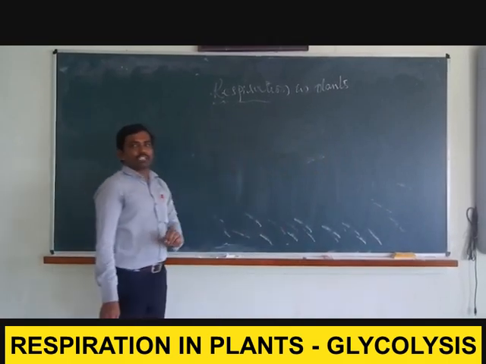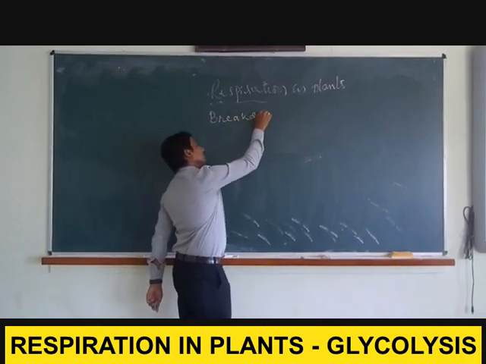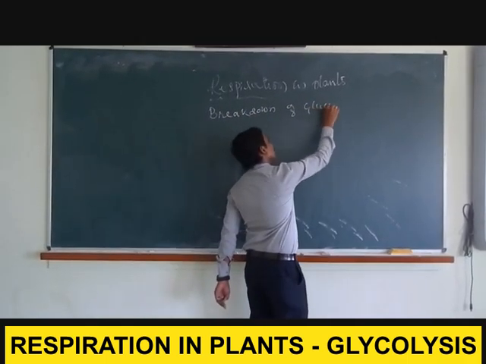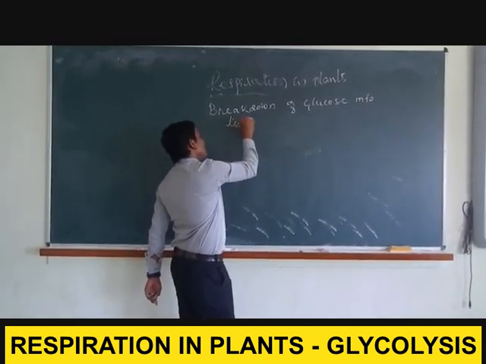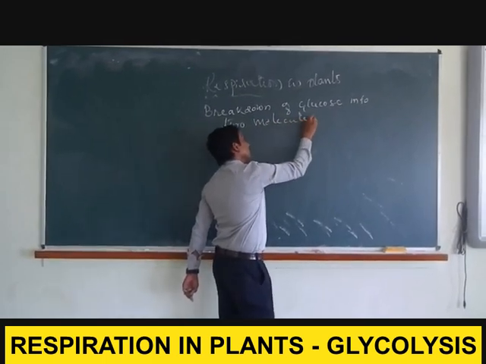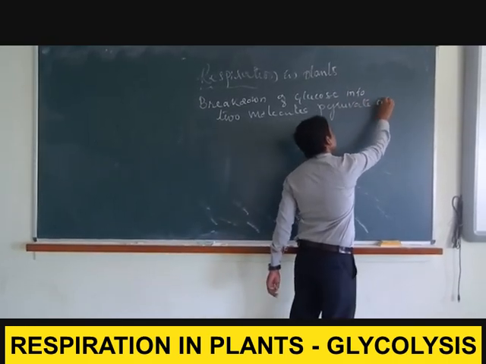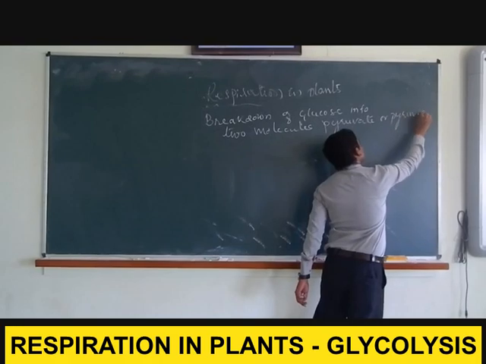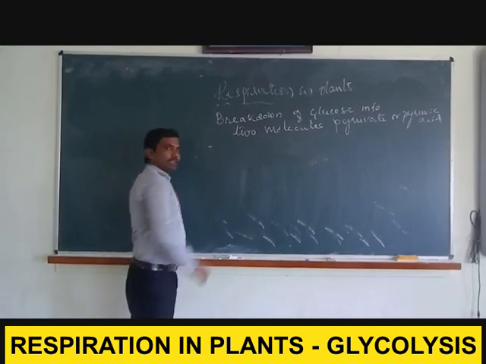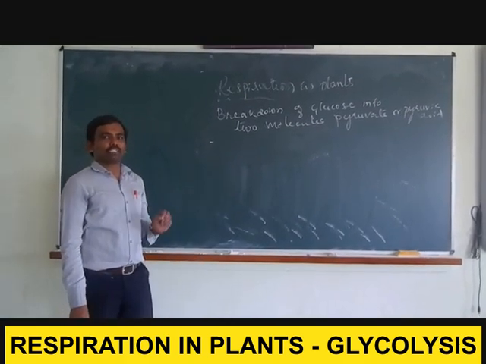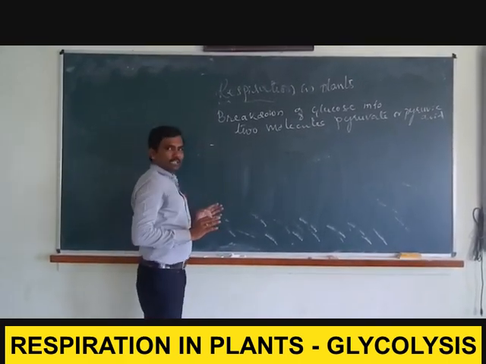Glycolysis means the breakdown of one glucose molecule into two molecules of pyruvate. Two molecules of pyruvate are what we consider as pyruvic acid. This process is referred to as glycolysis, and you need to remember that. Glycolysis is an anaerobic process, found in all organisms. It is the major step, and it does not require oxygen.